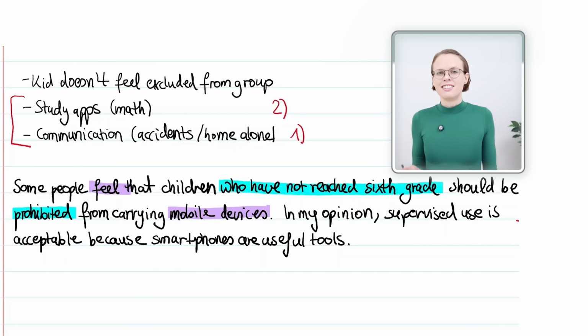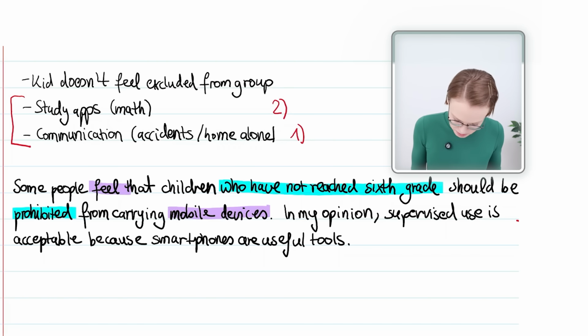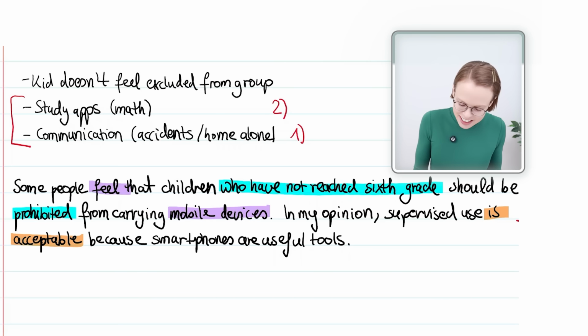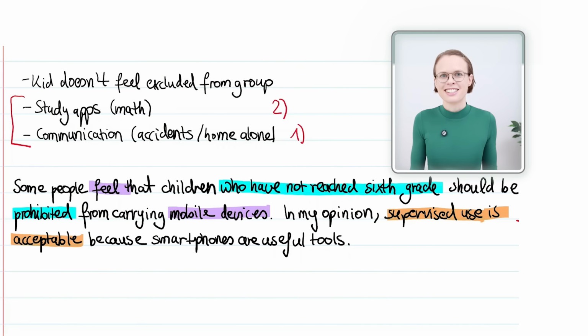As you can see here, I show my opinion clearly. I say is acceptable, so you know I disagree. I did qualify a bit though. I said supervised use to show that I think there should be restrictions.